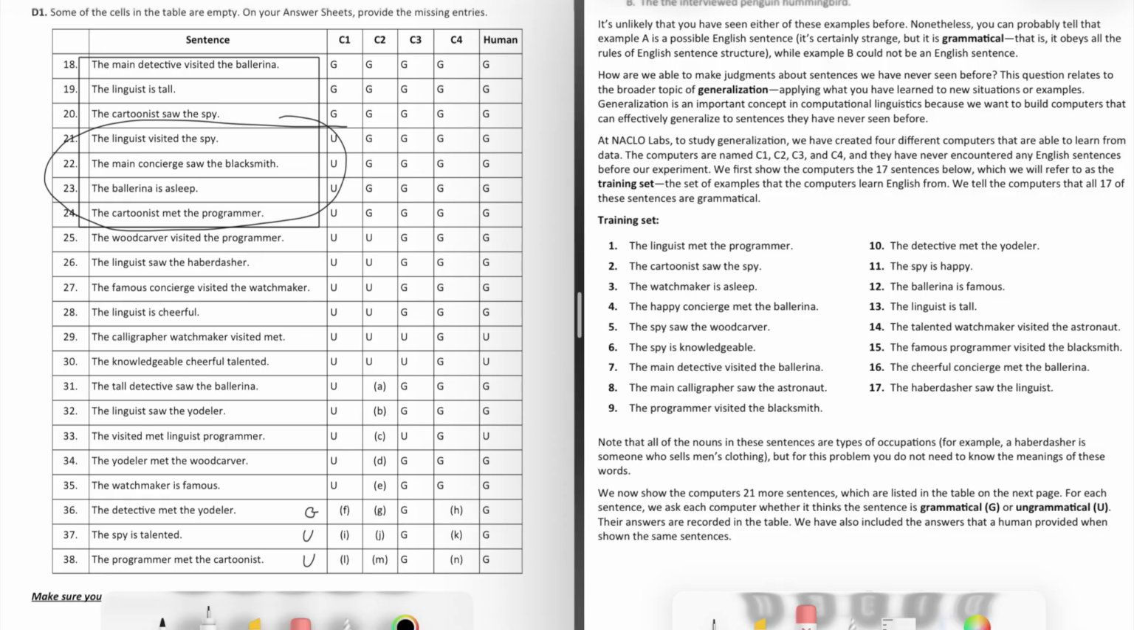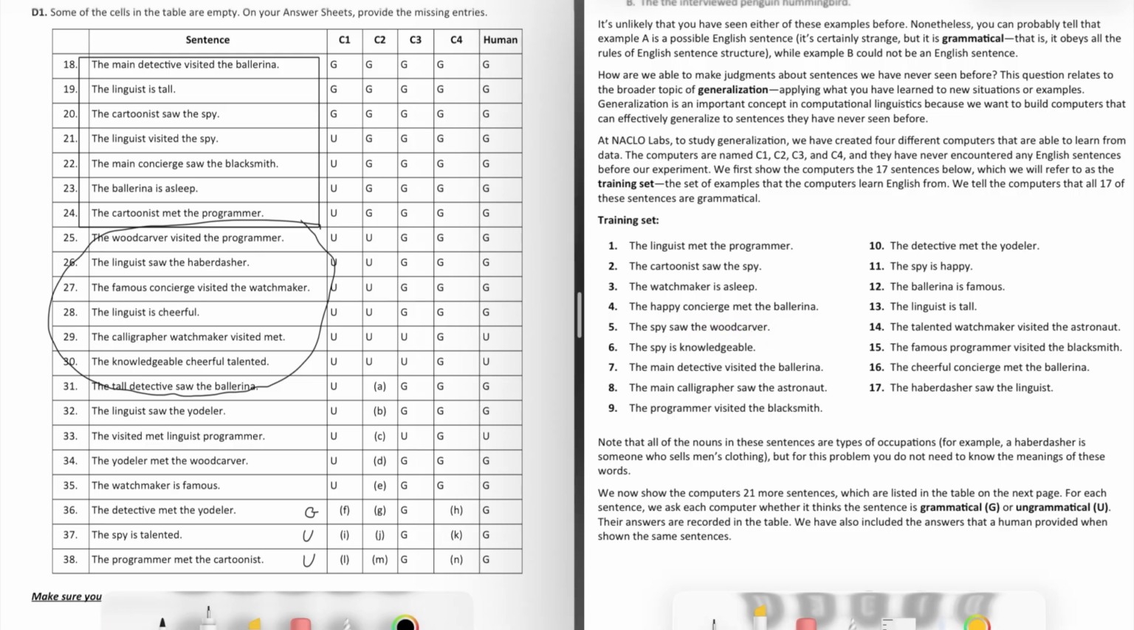And now we can double check our theory by looking at the ungrammatical ones. So we're going to be focused on these sentences right here and trying to see if they also fit this pattern of having the right words as subjects and having the right words as objects, or if there's something else wrong with it that might make the computer say that it's ungrammatical. So if we check the first one, the woodcarver visited the programmer, and we check where woodcarver appears in the training set, we can see that woodcarver only appears as an object.